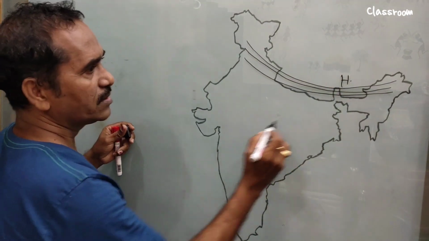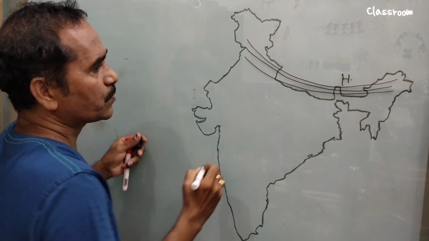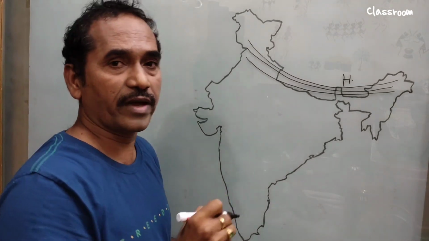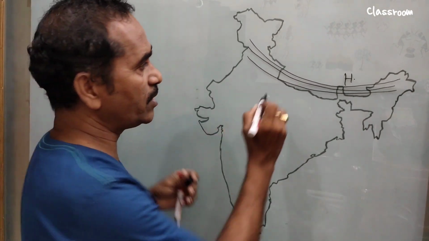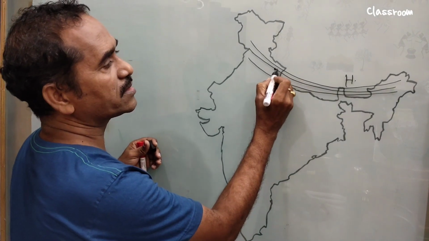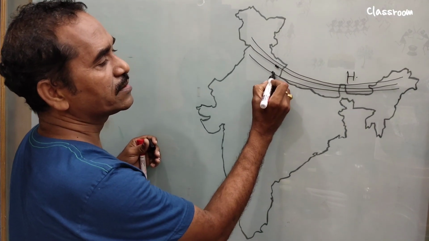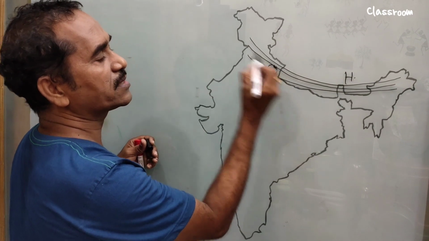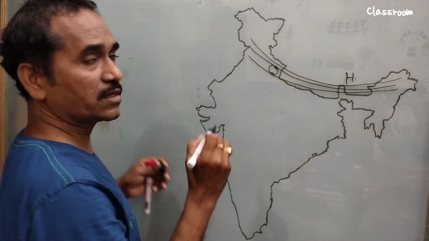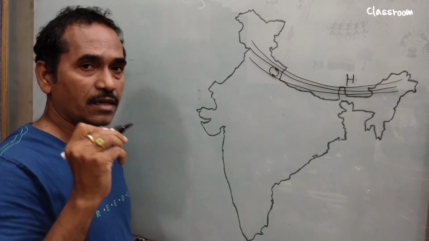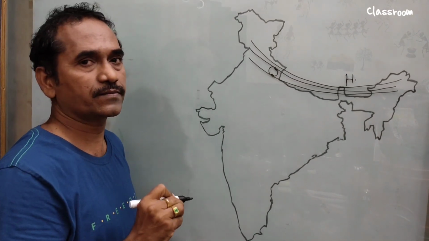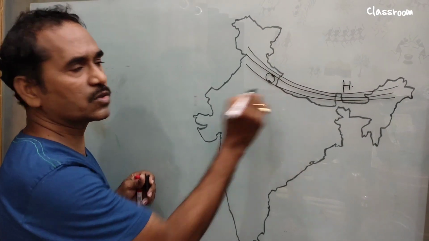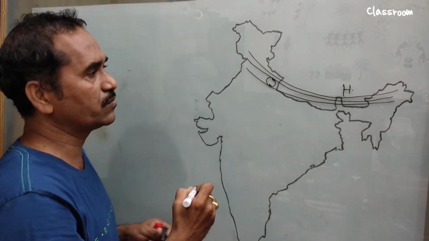And in the Himalayas, we forgot one thing, that is Dune. The longitudinal valleys between Lesser Himalayas and Shivalik. Between these two, these valleys are called dunes. What are dunes? Dunes are the longitudinal valleys between Lesser Himalayas and Shivalik. So such prominent dunes we can see.